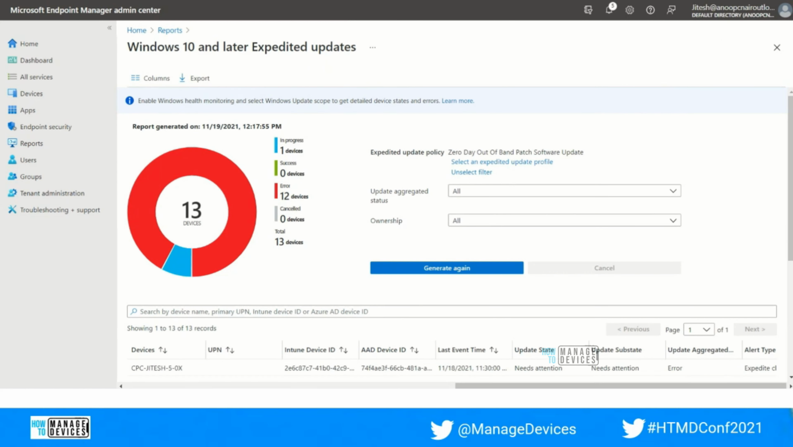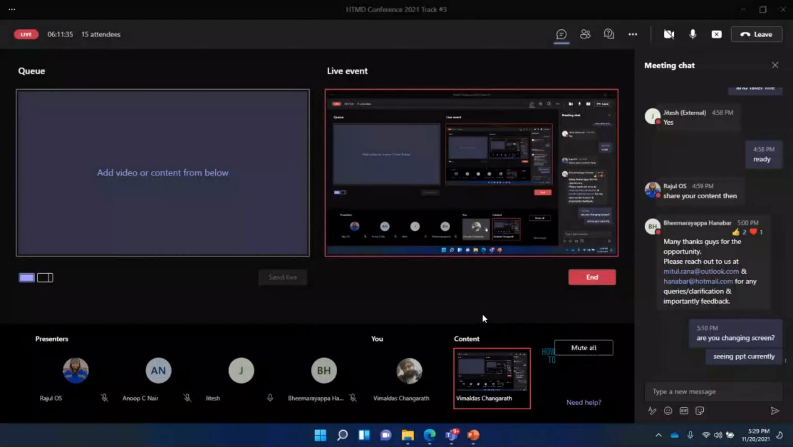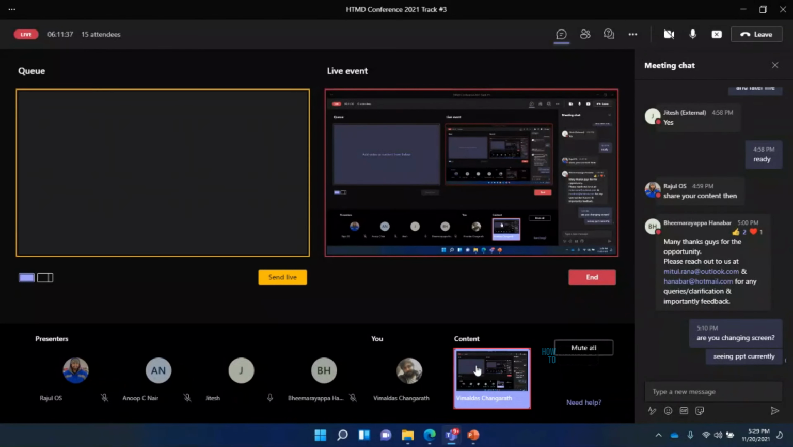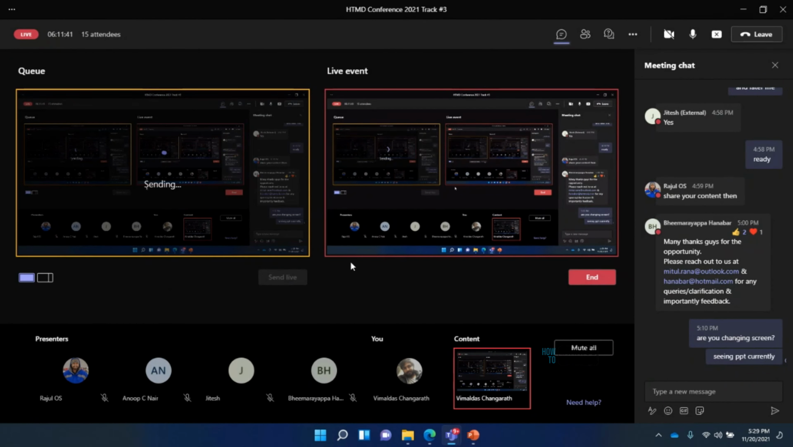Over to you, Vimal. So Vimal will basically carry on from here, and he will provide more insight about update compliance and how exactly that is helping us for the reporting feature. Thanks, Jitesh. Thanks for giving all the details about this reporting.